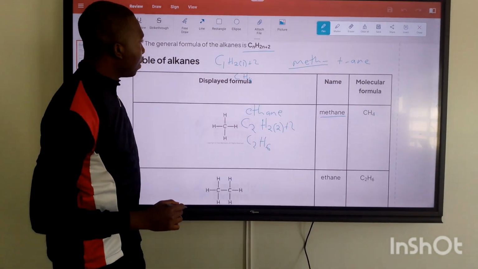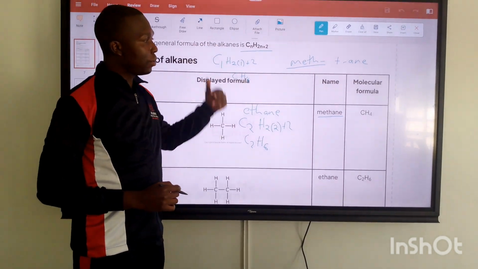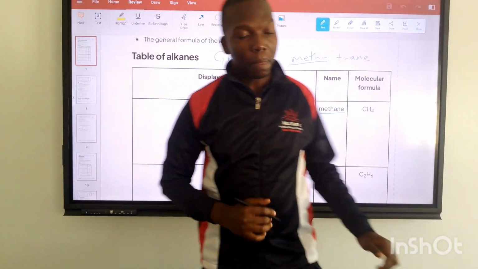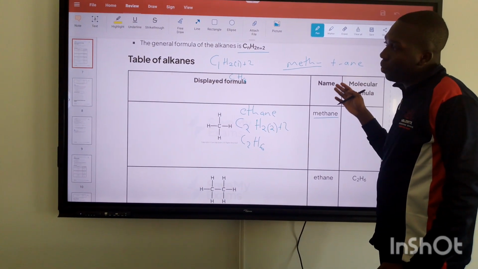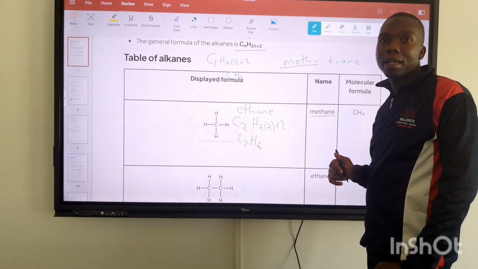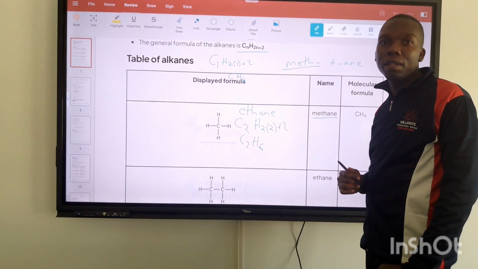So you can see now that the general formula is just used to deduce the molecular formula of any member of the homologous series of alkanes, given that you know the number of carbon atoms.